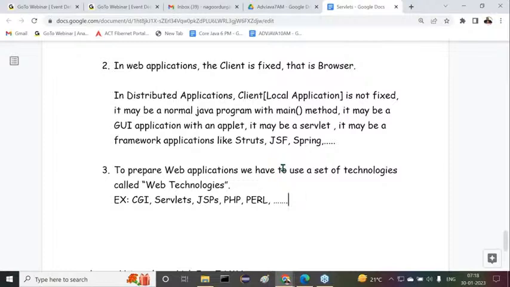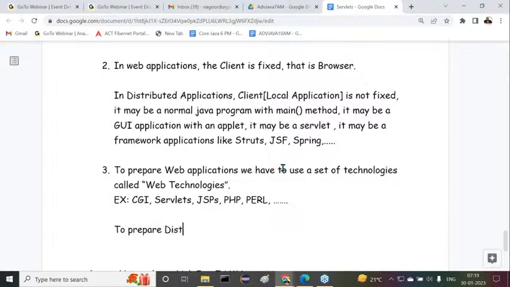Of course, out of all these, only two technologies are in very high demand outside. What are the two technologies? That is servlets and JSPs. These two technologies have very good demand outside. But we need to understand clearly why servlets and JSPs are getting very good demand when compared with the other web technologies. Right, now similarly, come to this point.